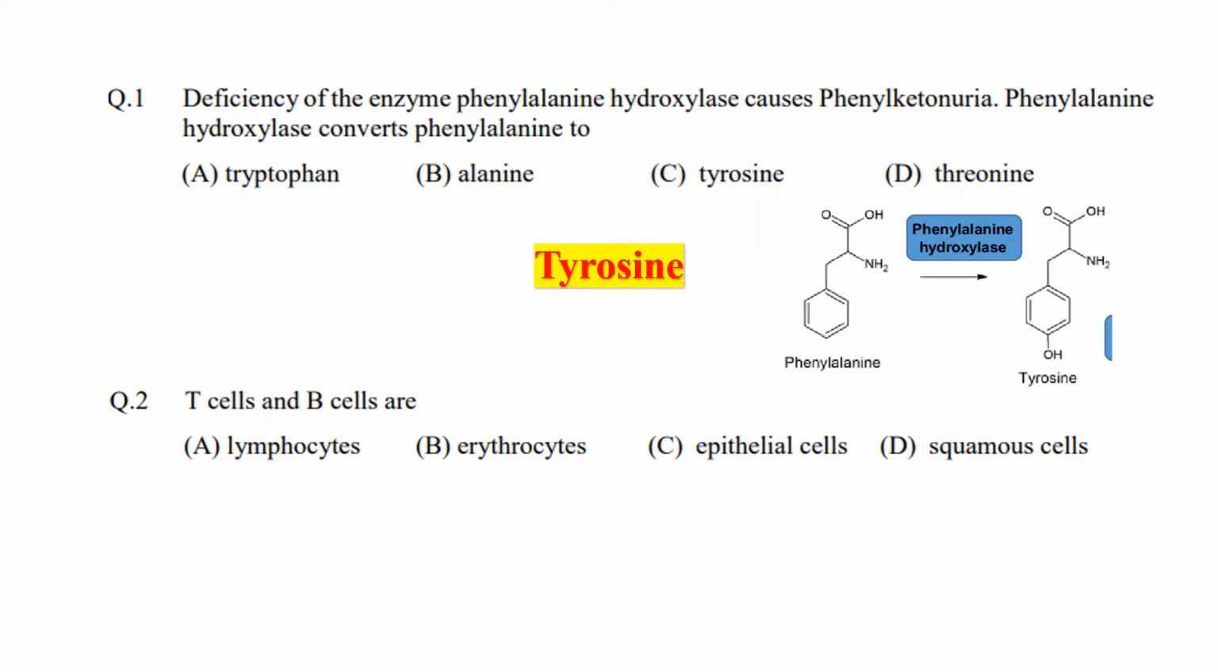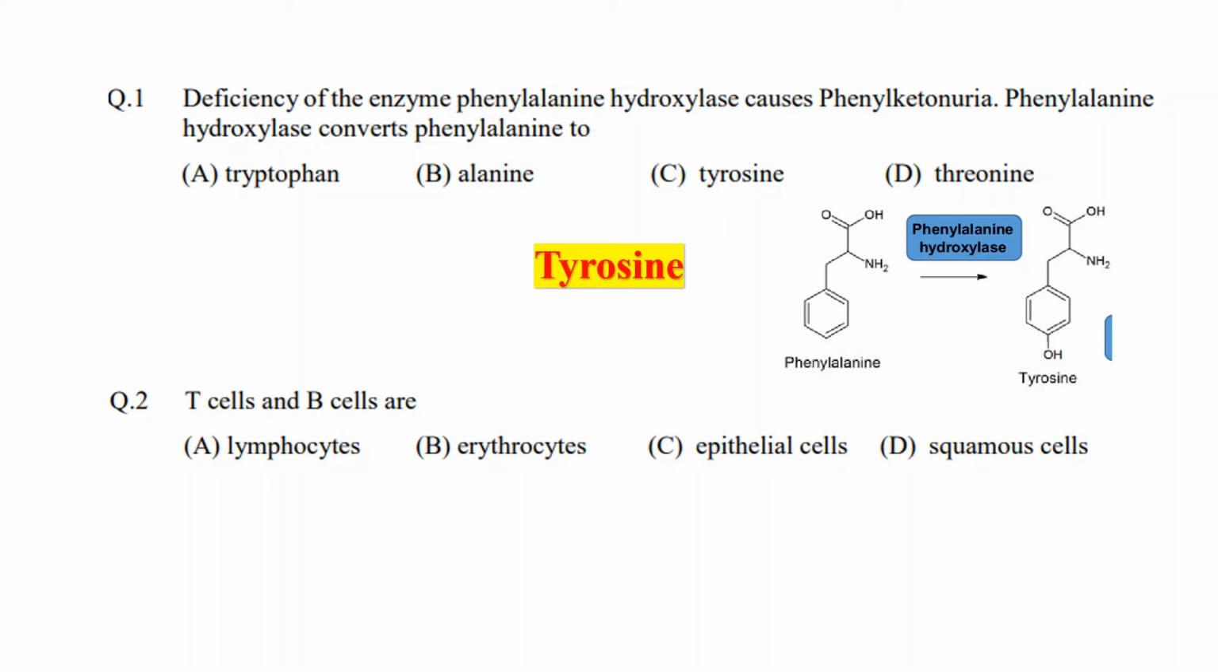Why? Because see here in this picture you can see clearly this is the structure of phenylalanine, and when it reacts with phenylalanine hydroxylase, one hydroxyl group gets attached here and phenylalanine gets converted into tyrosine. Okay, so the correct option would be option C.